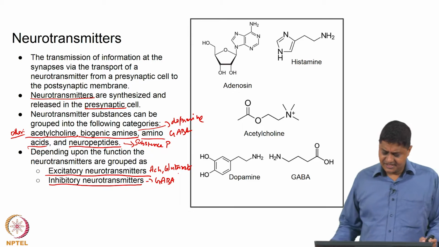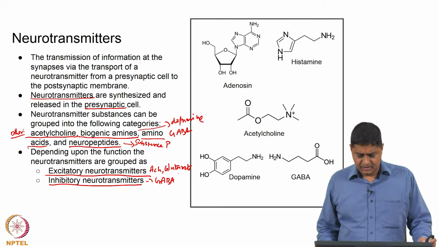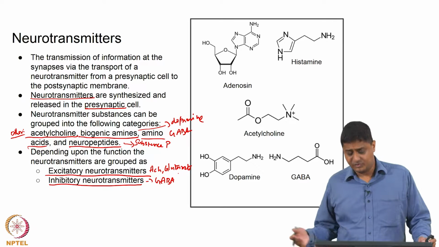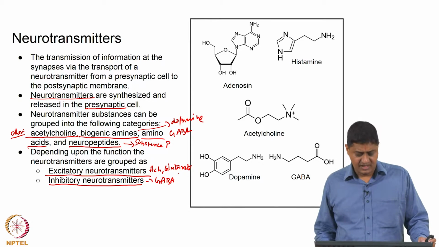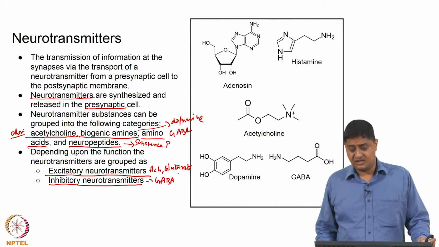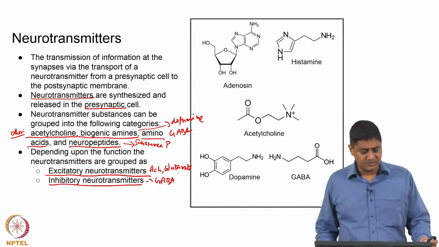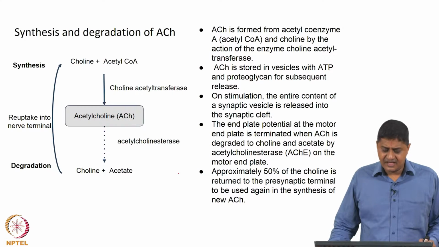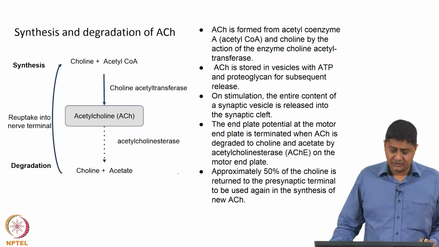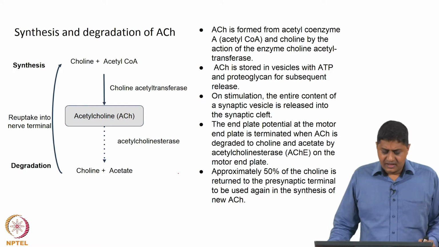In general, acetylcholine causes an excitation of the postsynaptic membrane, and in general GABA causes an inhibition of the postsynaptic membrane. However, there are exceptions to this rule. Let us discuss the case of acetylcholine, how acetylcholine is synthesized.